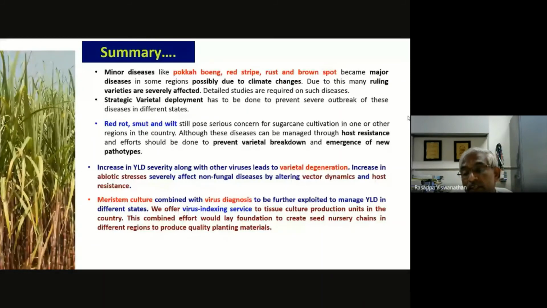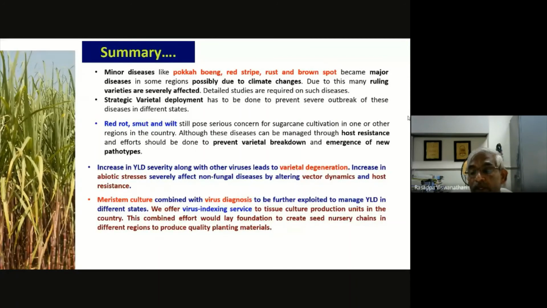And on varietal degeneration, if you see many developed countries, they don't keep varieties for years or decades. They say a maximum of 5 or 6 years of field life for a variety. So they know there is varietal degeneration, though they don't talk like this in the lectures. They quickly dispose of these varieties and introduce new varieties. So we have to change our strategy.